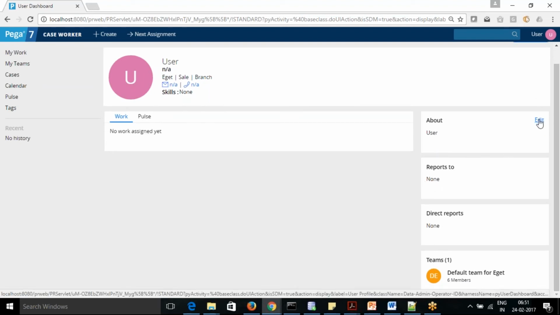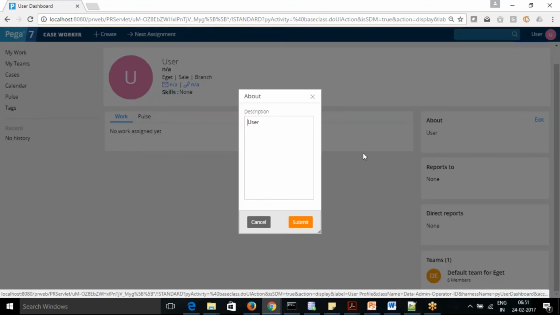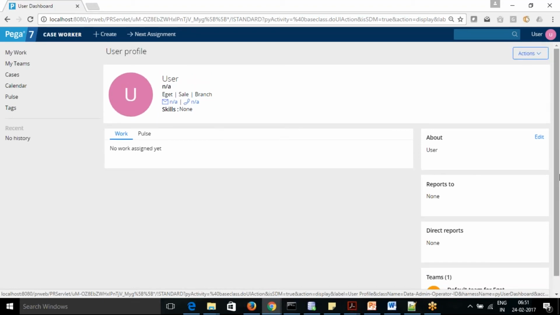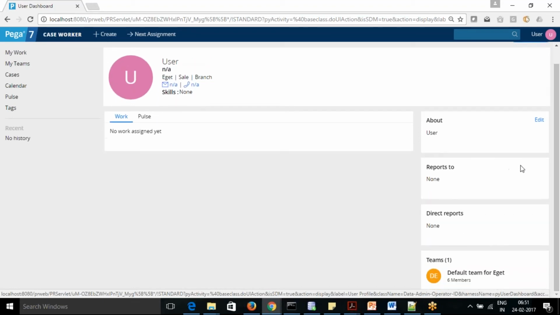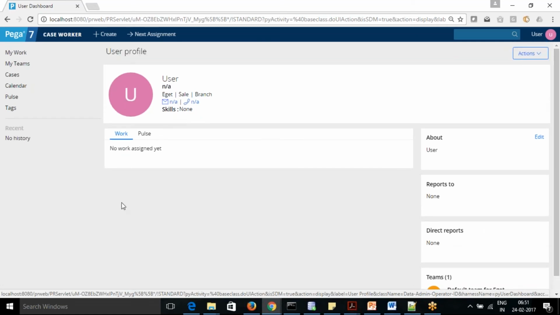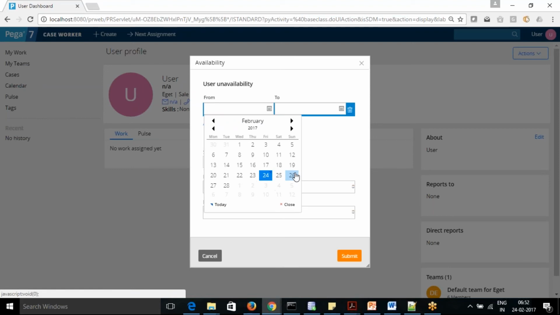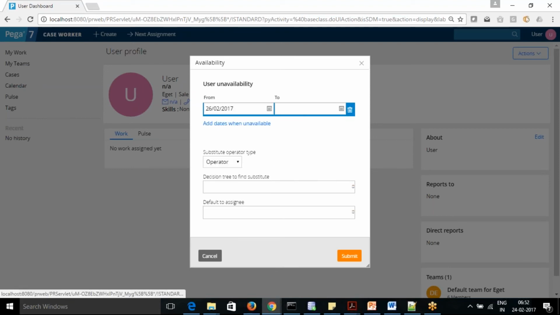So if you want to edit that, all other things should also come with editing. Yeah, here it's edit profile. Some of the options are changed here. So here, if I say I'm not available, I can update it here.